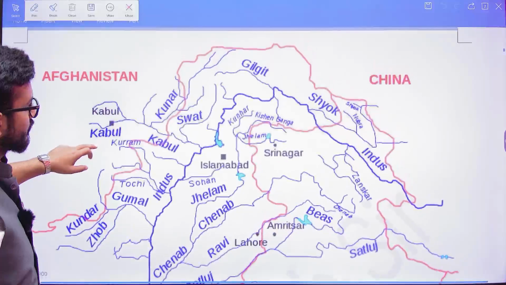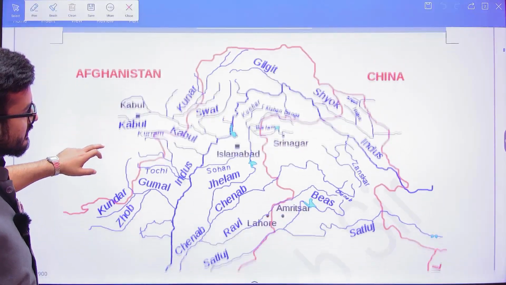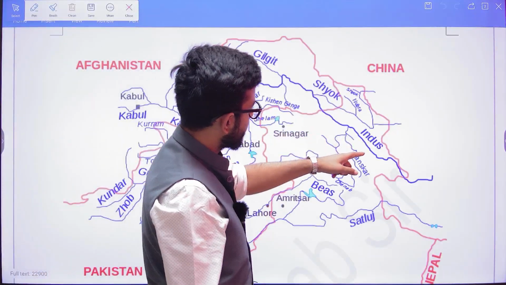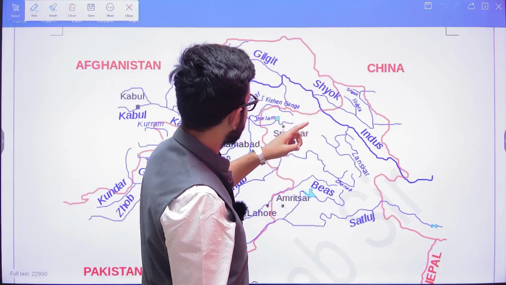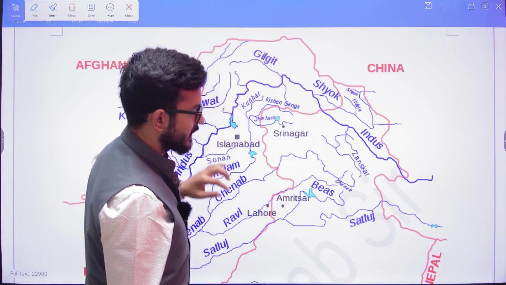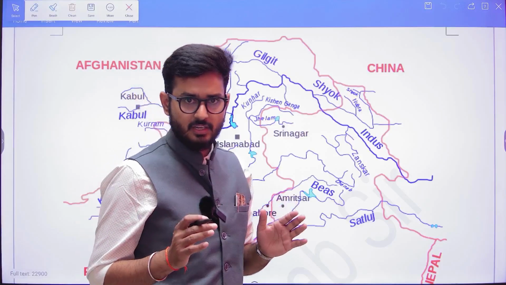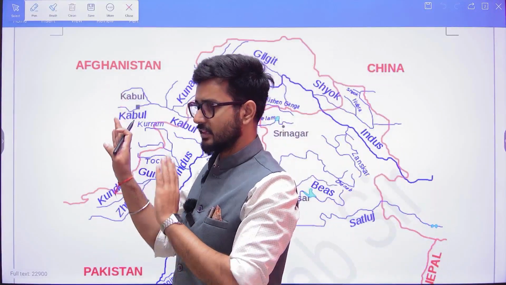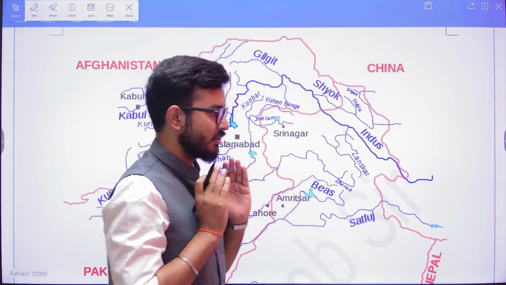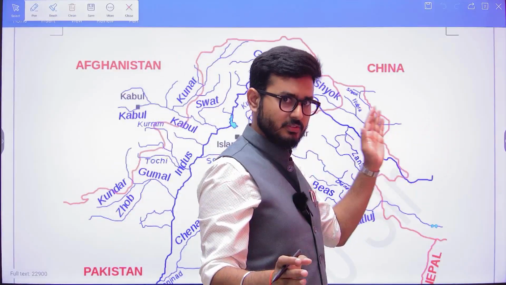Okay, now just look at this. This is the Indus. So from the Indus, what do you see? The Indus is flowing from here. Shyok is a right bank tributary. Then Gilgit is also a right bank tributary. See, if the river is flowing in this manner, there will be a right and a left. If the river is flowing in this manner, this will be right, this will be left.